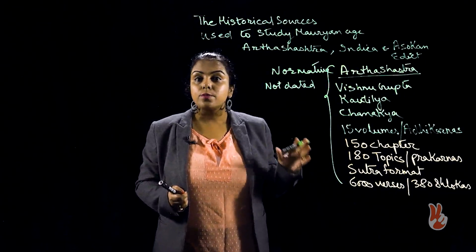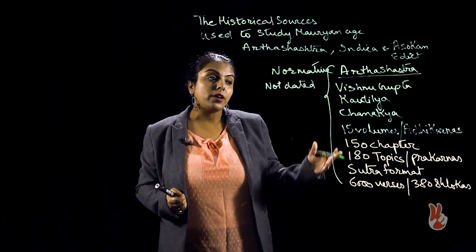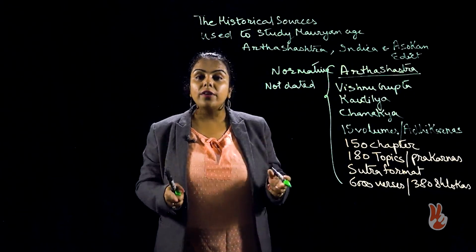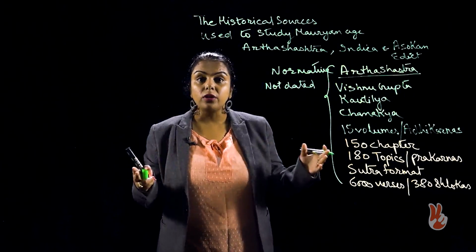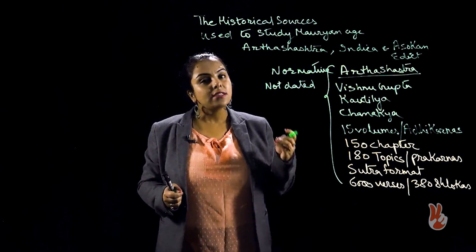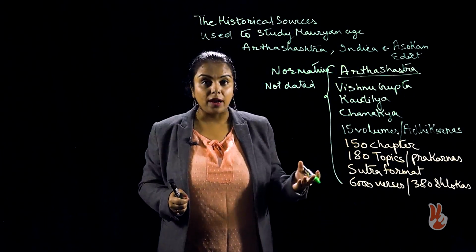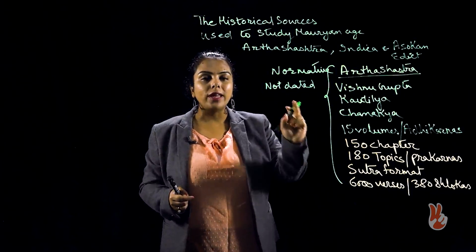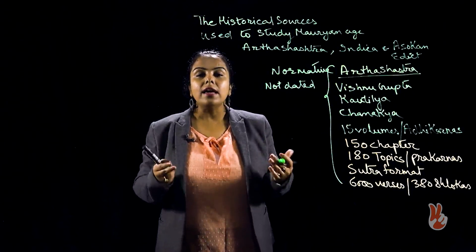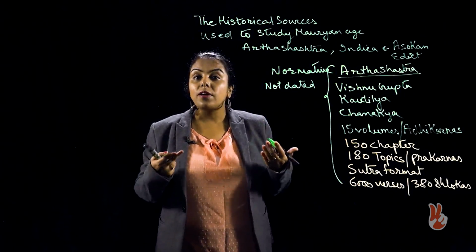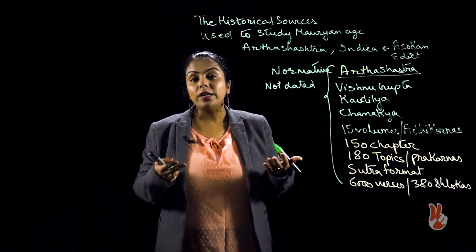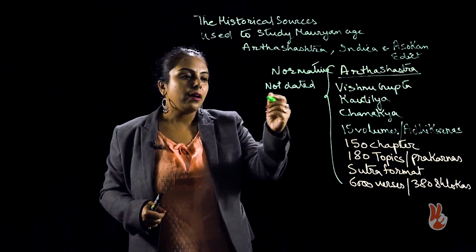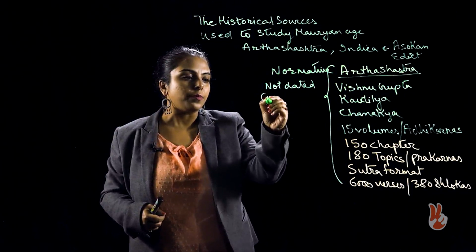The next important problem in studying Arthashastra historically, as I told you, is that the names of three writers are mentioned in the book. The names Vishnugupta, Kautilya and Chanakya are mentioned, and as such we cannot be sure that the three of them are the same person or three different people in three different periods of time. Many portions of Arthashastra seem as if they were compiled during the Gupta era, and as such it is a big problem to assign this book to any one person. We know that Chanakya was there in the Mauryan court, but the portions written by Vishnugupta might be influenced by what he saw in the Gupta age instead of the Mauryan age. And so we can say there is confusion regarding the authorship.